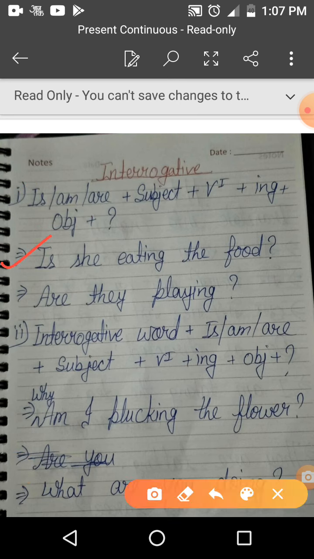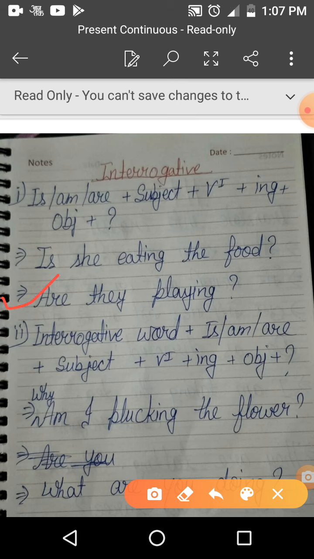Example, is she eating the food? Is is helping verb and she means वह, and it is singular. That's why we use is here. Is she eating the food and question mark. क्या वह खाना खा रही है?